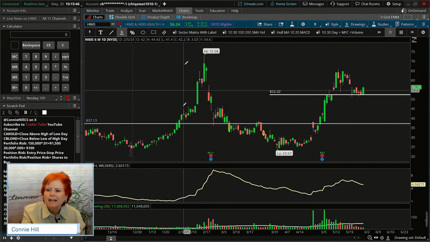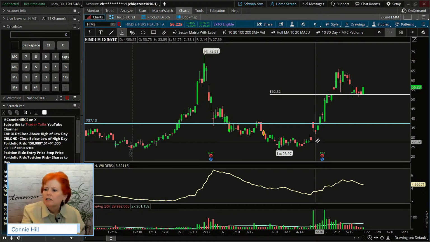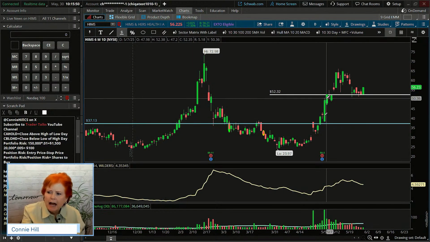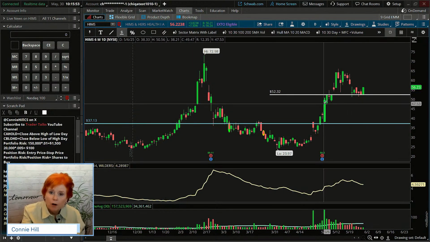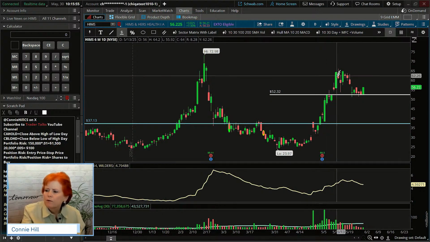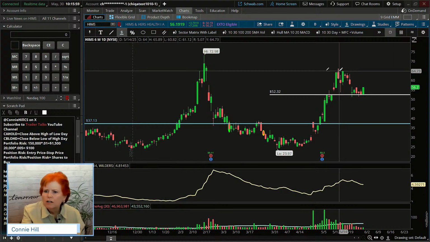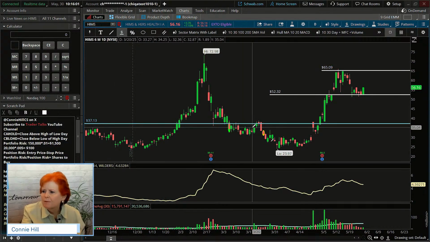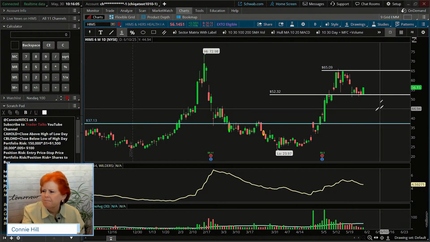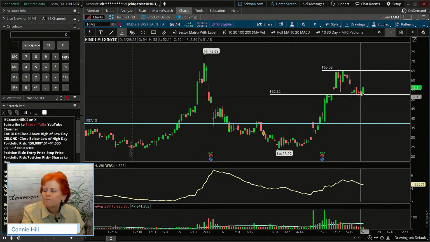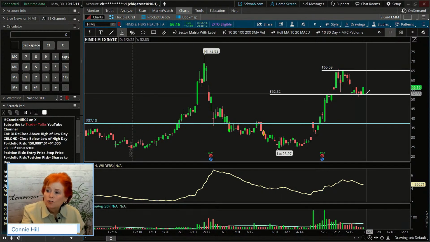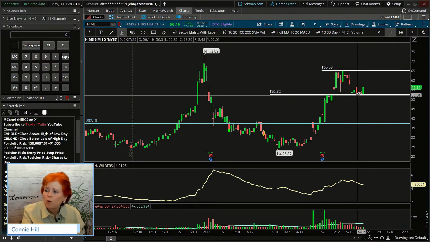So let's look at HIMSS from a technical perspective. It had some decent earnings, had a really nice pop on it, and then rallied up, kind of got up to maybe about 65 or so. If I were drawing in a resistance line, it might end up about 65. Okay. And support's down here about 52. Now, what we're seeing today is it looks like it's trying to bounce off that support.